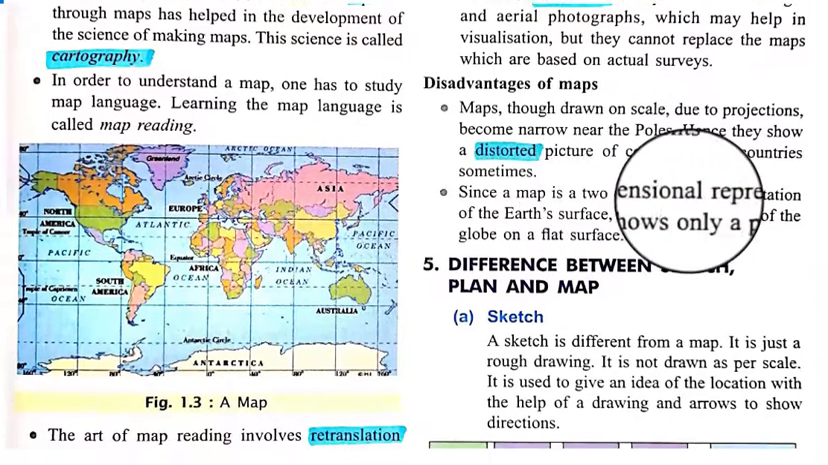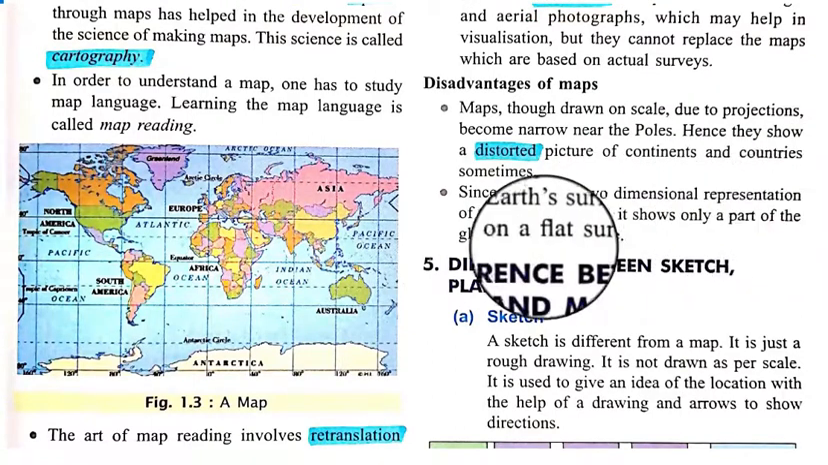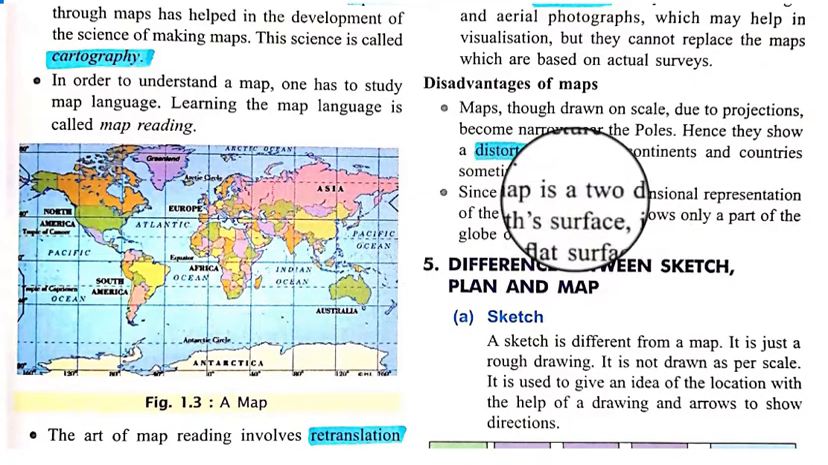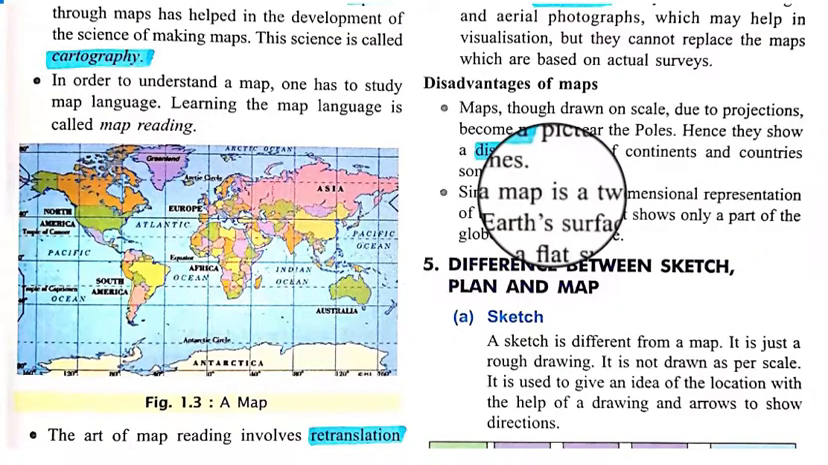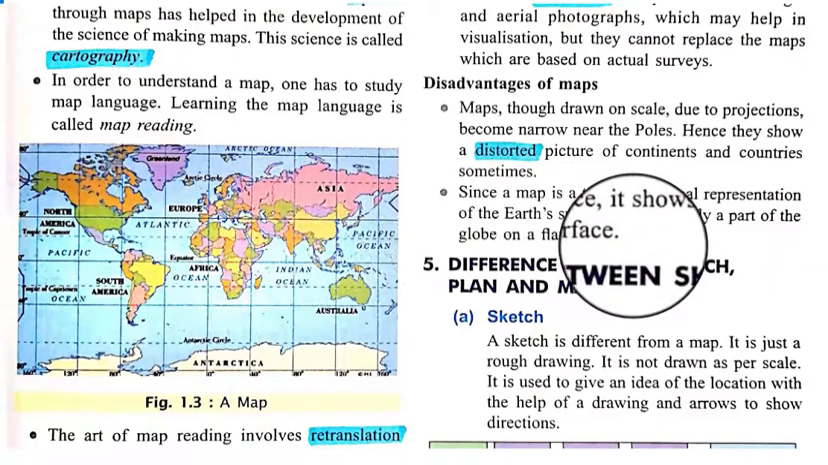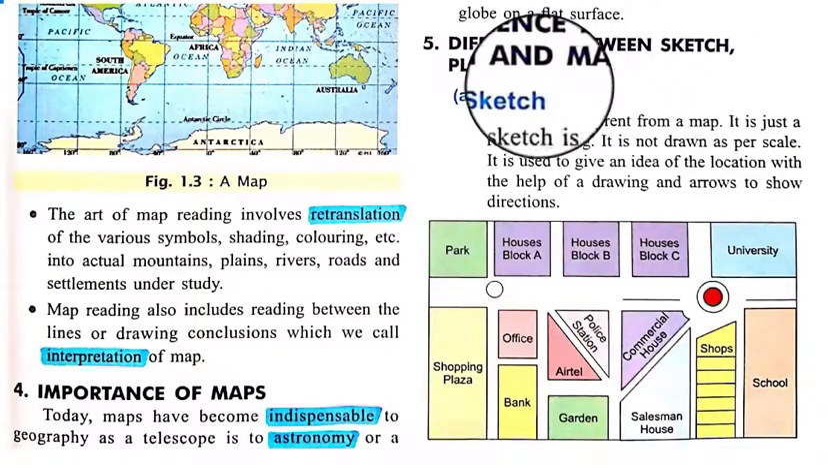Since a map is a two-dimensional representation of the Earth's surface, it shows only a part of the globe on a flat surface. The dissimilarity between maps and globe is that a globe is three-dimensional and a map is two-dimensional, and maps show only a part of the globe on a flat surface. Difference between sketch, plan and map.